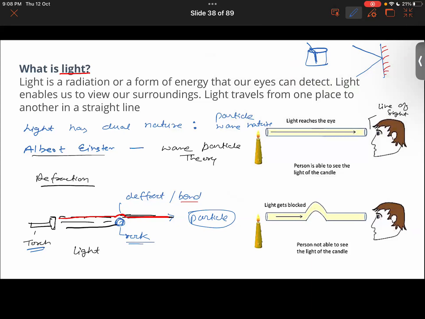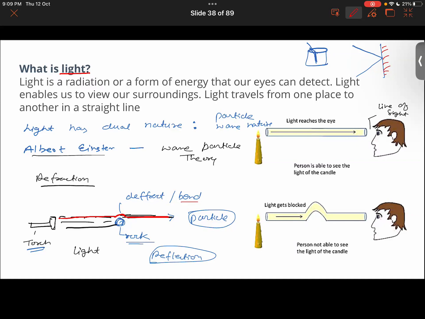Now, if I were to understand phenomena like reflection, then in that case, as you know, the light is traveling in the form of straight lines and it behaves as a wave. It behaves as a wave while it travels in a straight line. What did I just say?